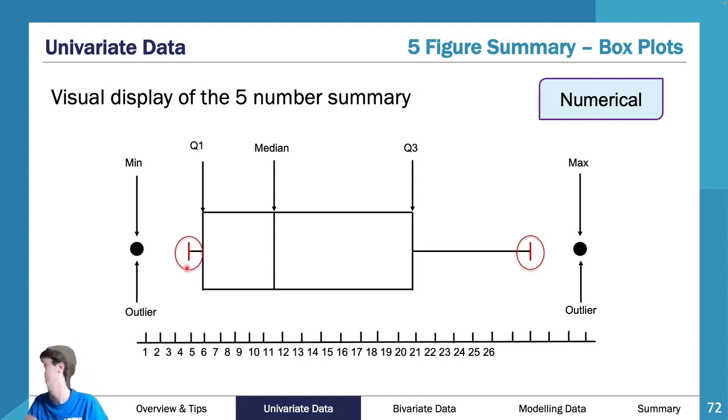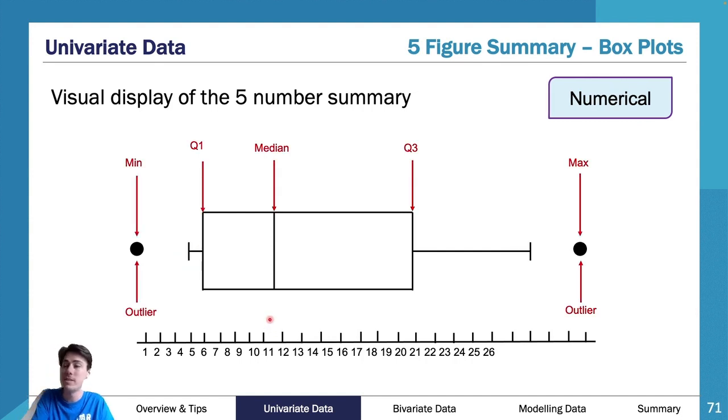Really important. At the other end, it's the same thing. So let's say this goes to 26. So I have an outlier at 26 and maybe my fence was at 24. Maybe I did my outlier calculation and I found that anything above 24 is an outlier. Therefore, 26 was an outlier. But then my next biggest value was 23. So I had a 23 and then I had a 26. Well, 23, therefore, is going to be my fence end because that's my largest value outside of my outliers.